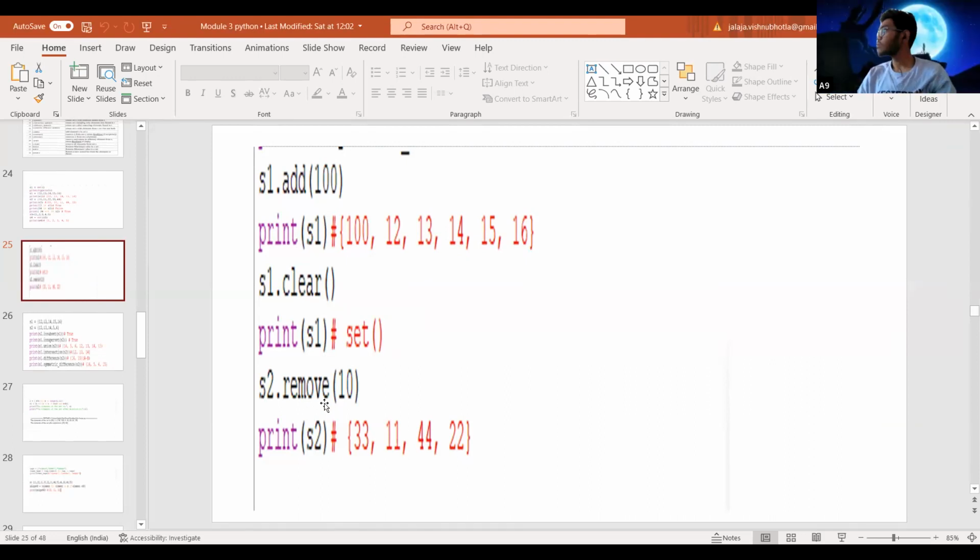Similarly, a remove method. Any doubts, or can I move on? Whenever I say remove method, it will work in a similar fashion as with lists and tuples. Similarly on sets also, whenever you want to remove an element, you can use this remove method. So it is S2 dot remove followed by the element. That particular element will be removed, and whenever you try to print the contents of S2, the contents of S2 are displayed here.